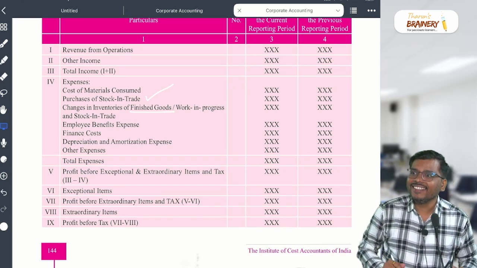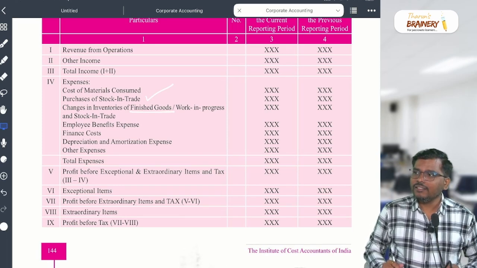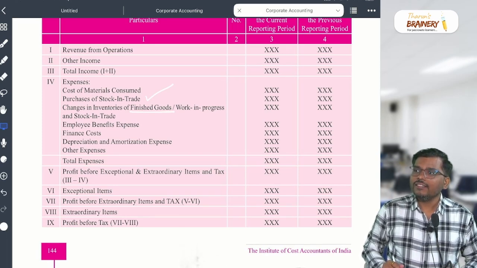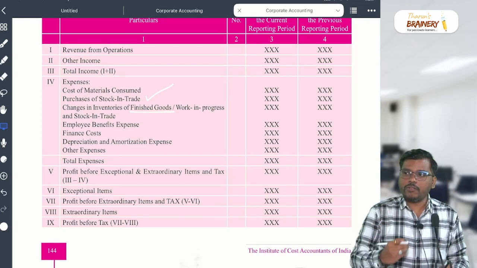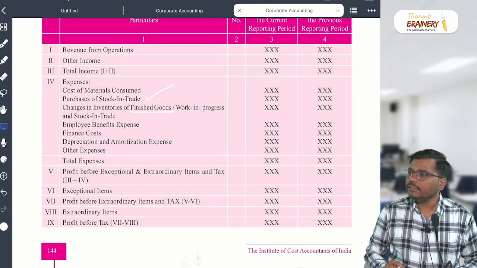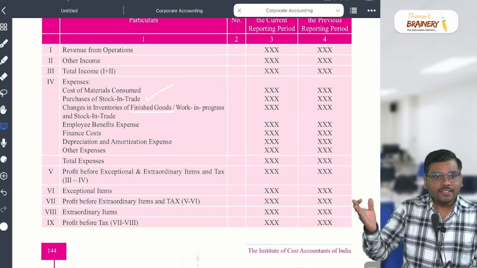Yes, Shafi. Where will it come? Loss on sale of investment. That loss, where will it come? Saravanan, legend Saravanan.